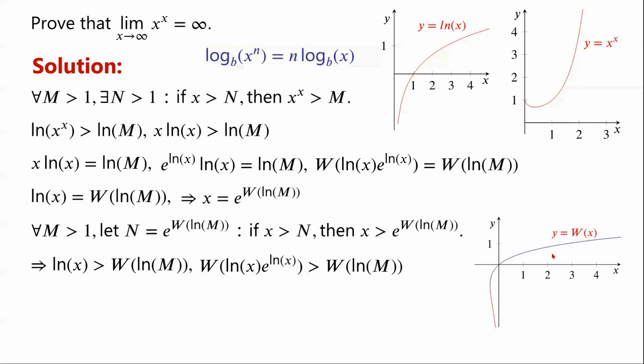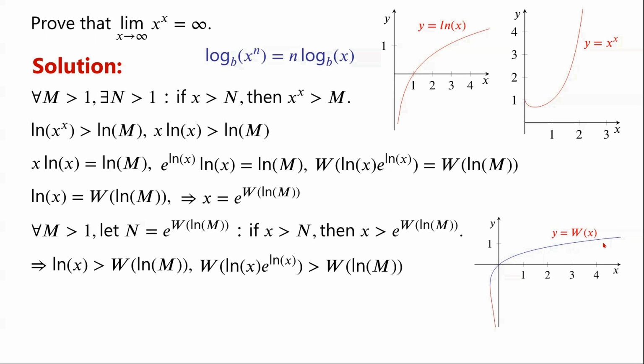This is a graph of the Lambert W function. We know that m is greater than 1, so the natural log of m is greater than 0. Therefore, we only consider the part of the graph of the Lambert W function where the input x is greater than 0. We can see that this part of the graph is an increasing function.